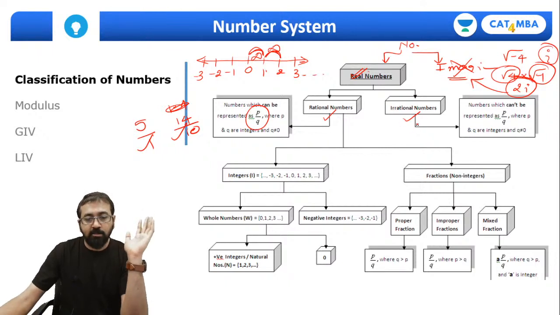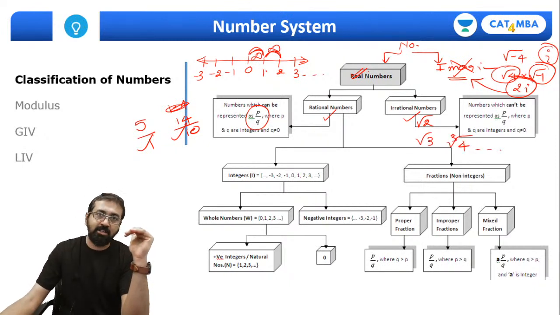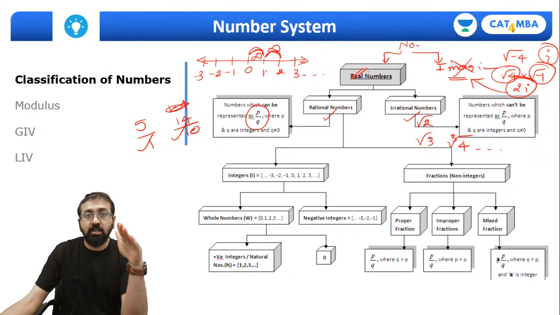So what are the irrational numbers? If you take any number with a root sign, say root 2, root 3 or cube root of 4, all of these are irrational numbers. In fact, they are non-terminating, non-recurring decimals. Now what does it mean by non-terminating, non-recurring decimal?